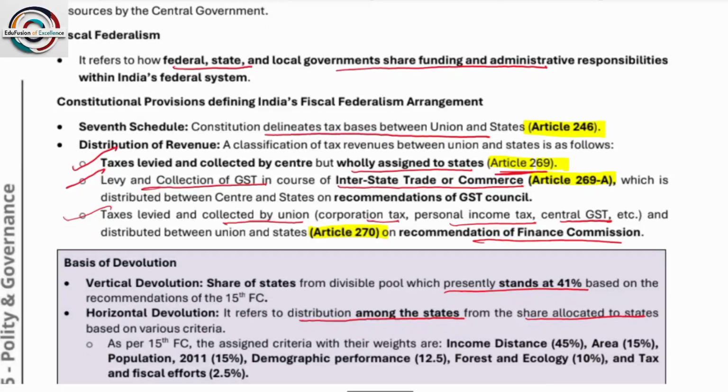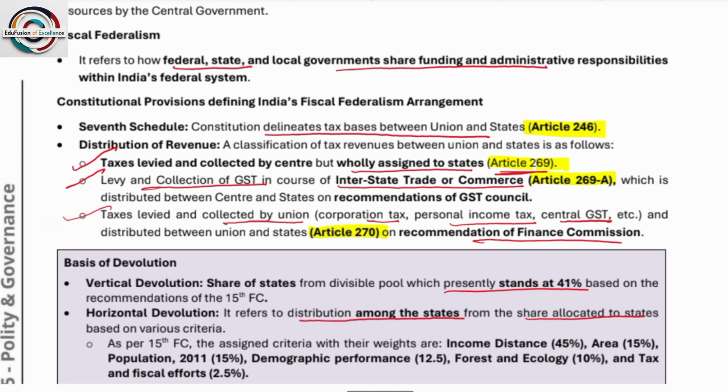Okay. Constitutional provisions defining India's fiscal federalism arrangement. There is the 7th Schedule. The Constitution delineates tax bases between Union and state, that is Article 246. So if the question comes, mention the provisions which highlight the federal relations among the states and center, that is tax. Okay. Union may make rules, but ultimately the execution power depends on states.